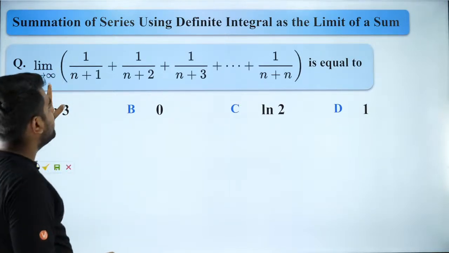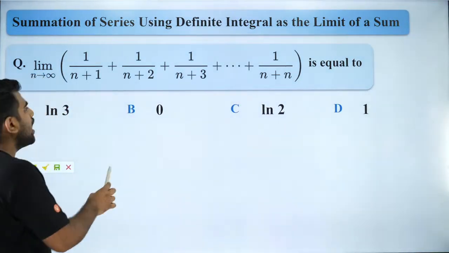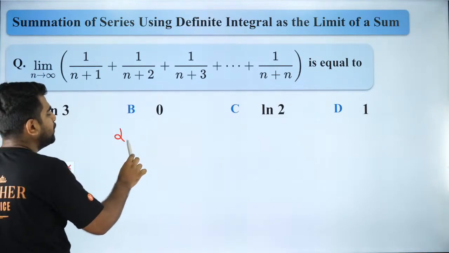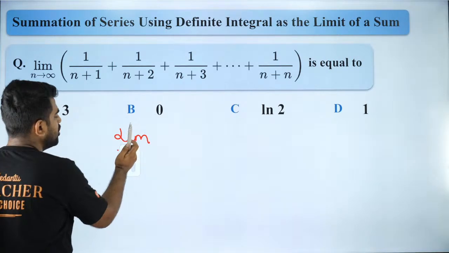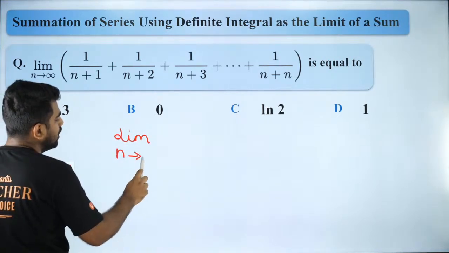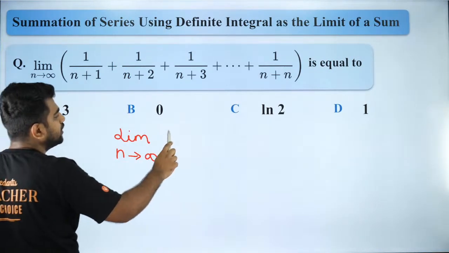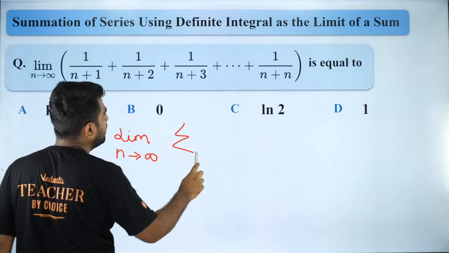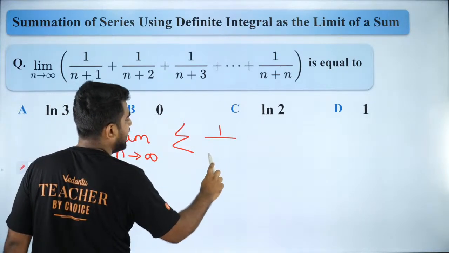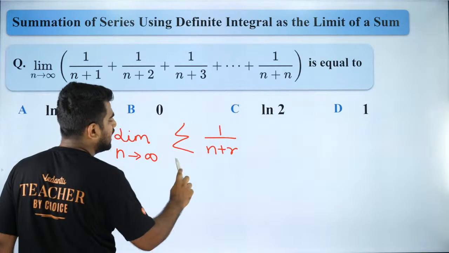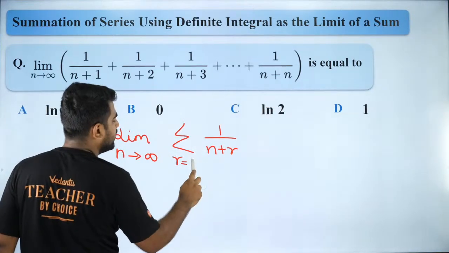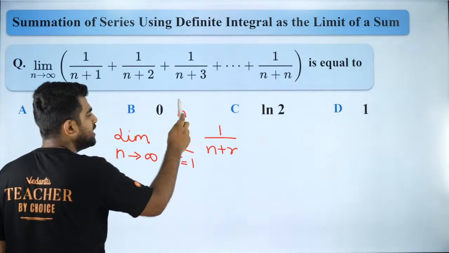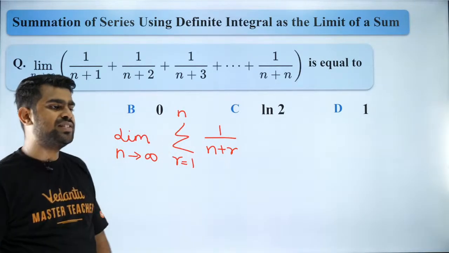So first of all, when you have a question like this, what you have to do is you have to express it as a summation. So can I write this summation, Sukda, as summation of 1 by n plus r, where r goes from 0 or r goes from 1 to n? Is that okay? Did you guys understand that?